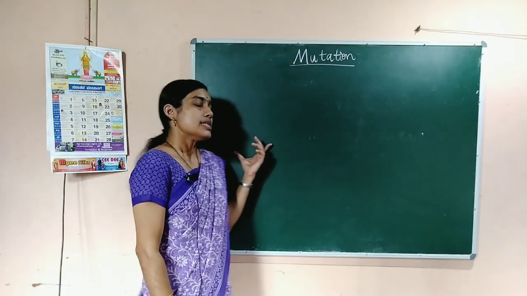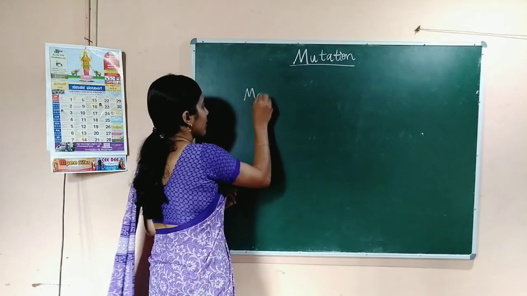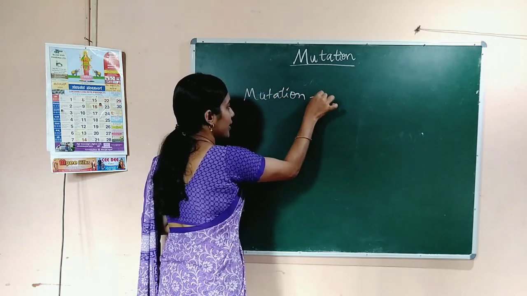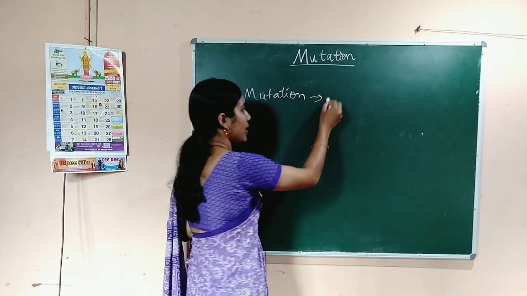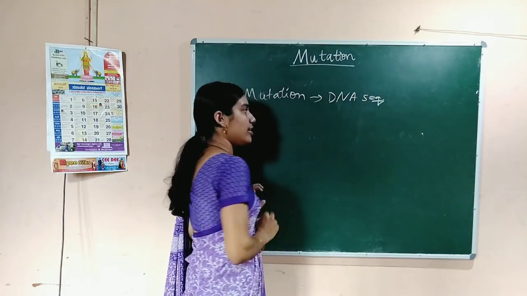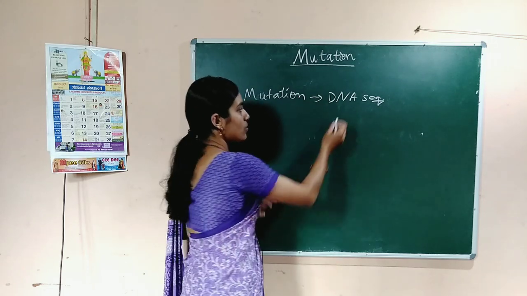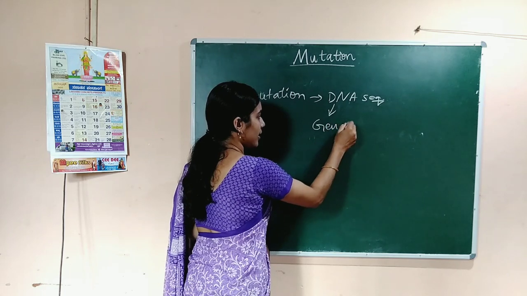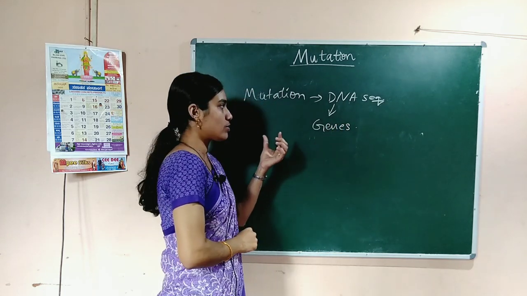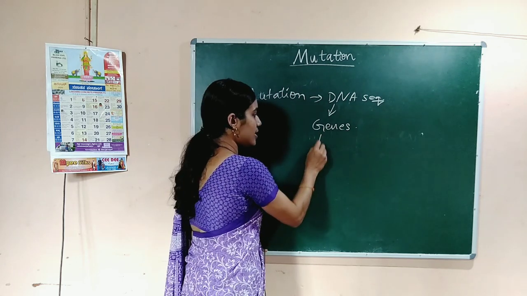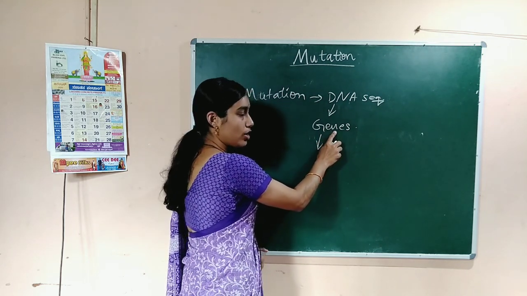So, mutation results in the change in the DNA sequences, correct? DNA sequences are nothing but the genes, correct? Some length or small fragment of DNA is nothing but genes. So, genes also get altered or changed.